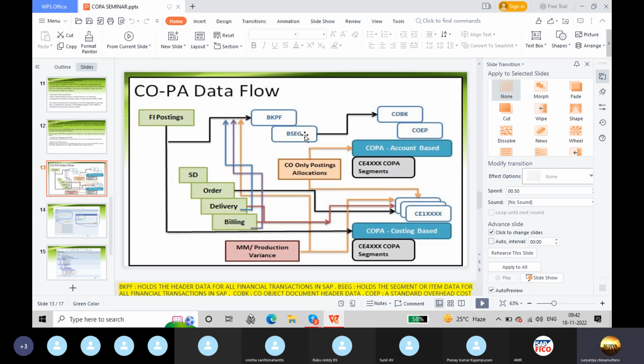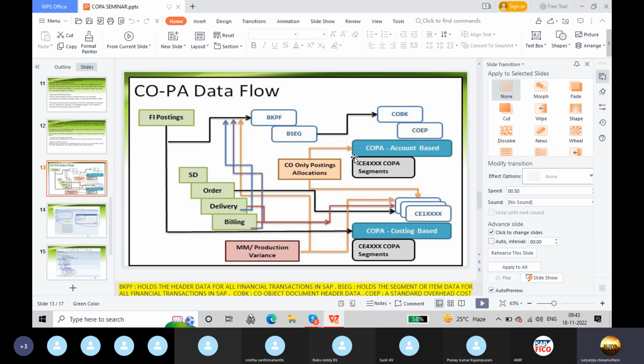Then to BSEG. BSEG holds the segment or item data for all financial transactions in SAP. Then to COBK, which is CO object document header data. Then it flows to COEP, a standard overhead cost controlling transparent table in SAP CO application, which stores CO object line items by period data.